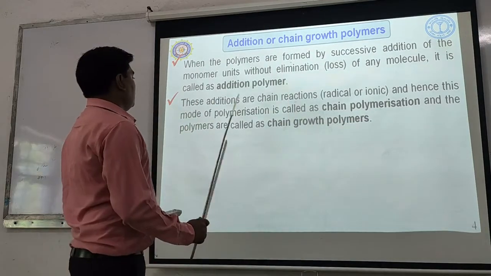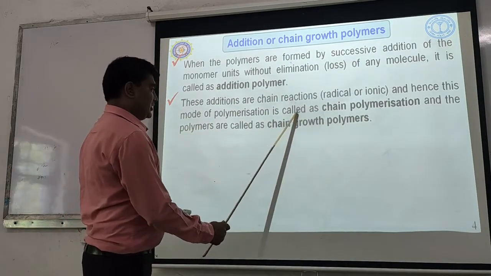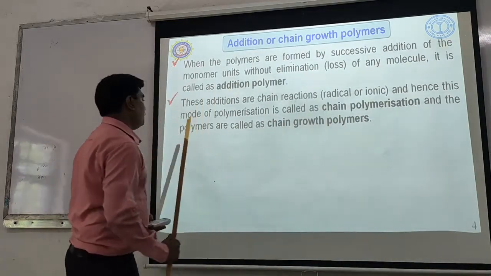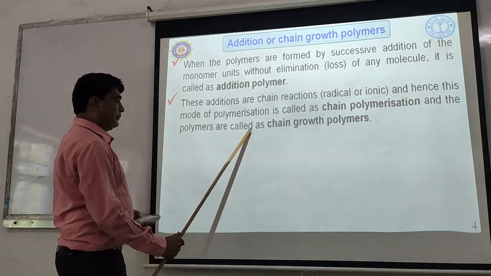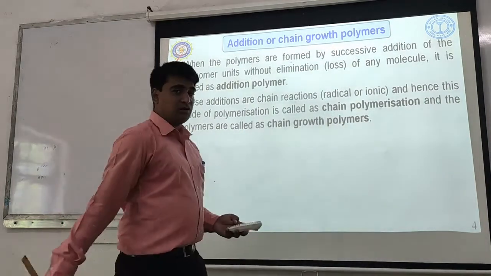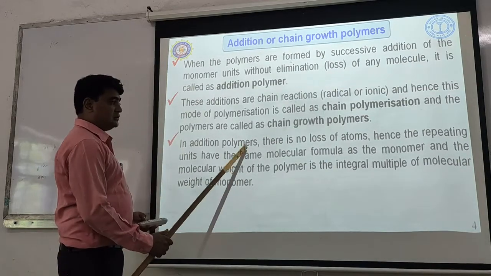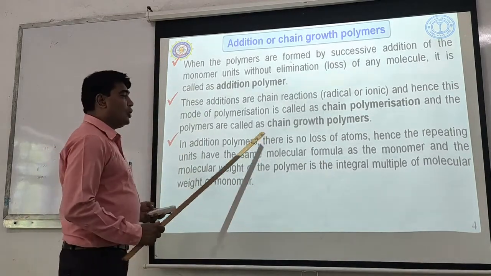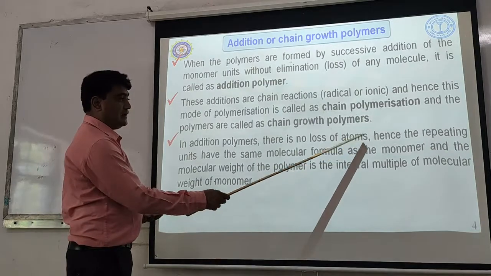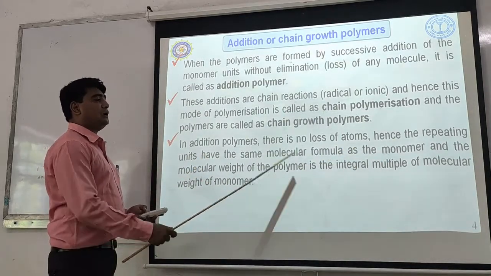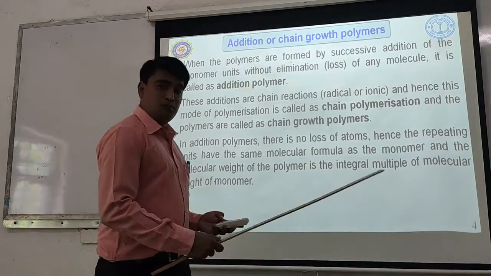So this mode of polymerization is called chain polymerization, and the corresponding polymer obtained is called chain growth polymer. In addition polymers, there is no loss of atoms, and hence the repeating units have the same molecular formula as that of the monomer.